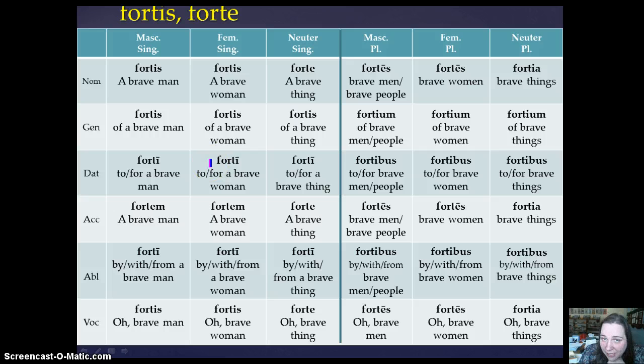The same with this third declension adjective, fortis, fortis, forte. I want you to write this out with the substantive adjective translation underneath. Fortis, a brave man; fortis, a brave woman; forte, a brave thing; fortes, brave men or brave people; fortes, brave women; fortia, brave things, okay?